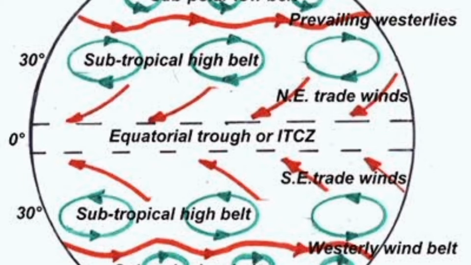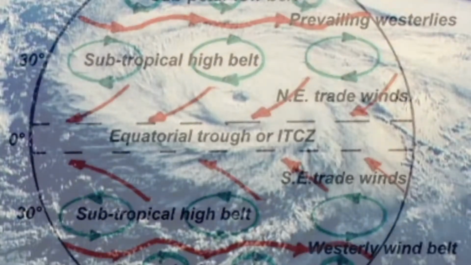Now children, the region which circles the earth near the equator, where the trade winds from the northern hemisphere and the southern hemisphere come together, is known as the intertropical convergence zone or ITCZ. This zone is characterized by very high atmospheric temperature, low atmospheric pressure, high humidity and thunderstorms, and this area is also known as the doldrums or calms by sailors across the world.